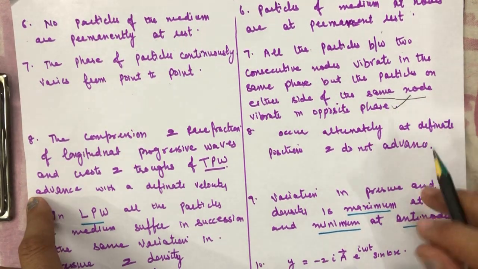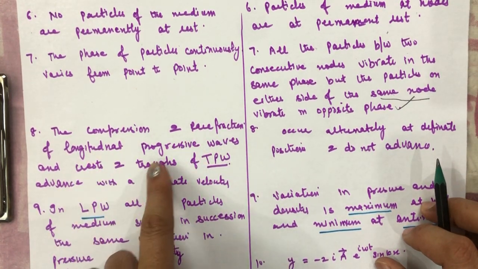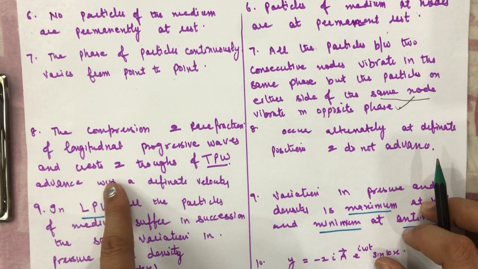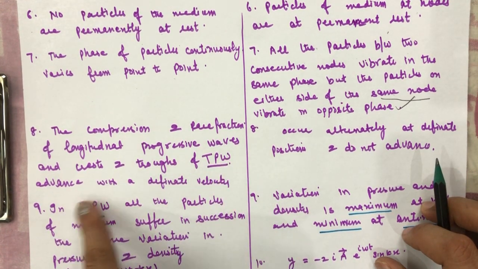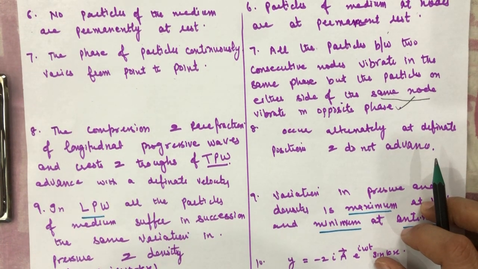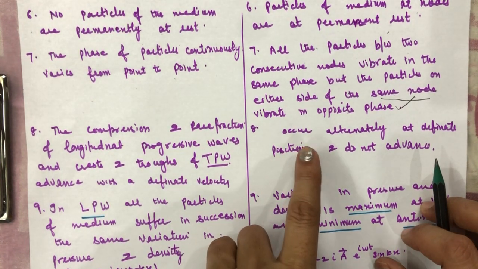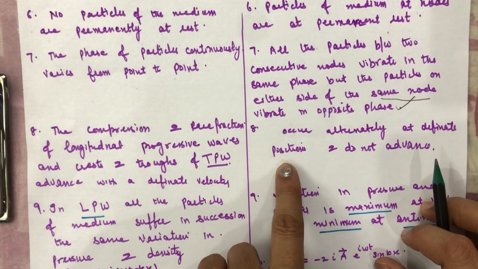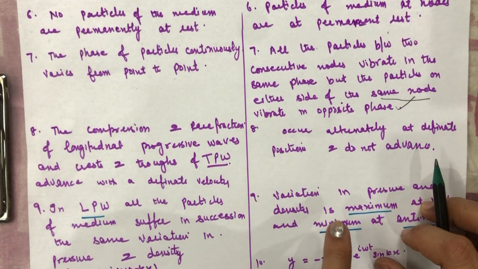Then about longitudinal waves: the compressions and rarefactions of a longitudinal progressive wave, and the crests and troughs of a transverse progressive wave, advance with a definite velocity, because progressive waves are always moving and the disturbance moves forward. In stationary waves, this occurs alternately at different positions and does not advance.